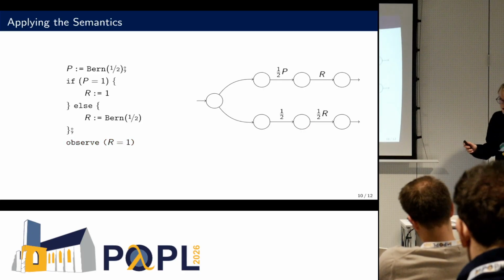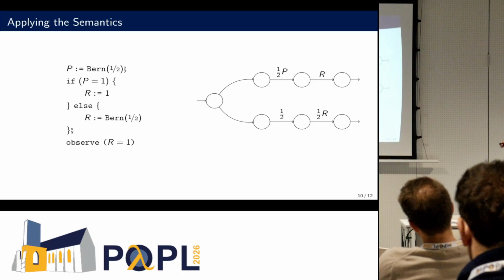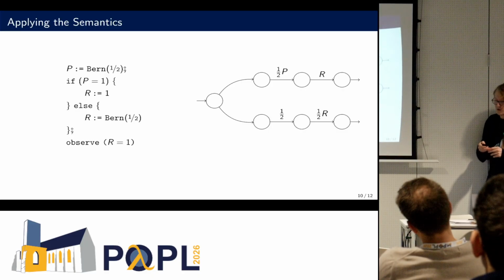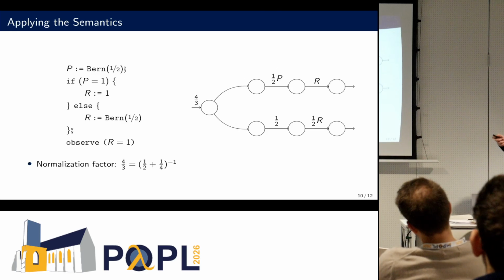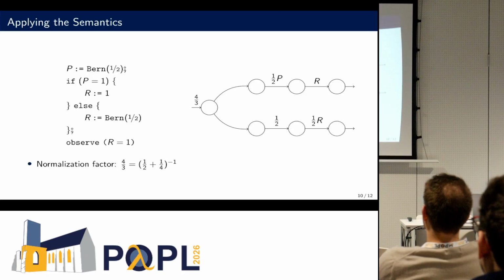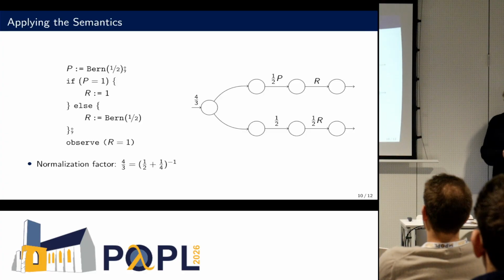OK, now we are almost done. However, what we now have is the unnormalized posterior distribution. So we have a subdistribution since we have removed probability mass. And now we want to normalize this again. So therefore, we compute the probability mass of this automaton. We've shown in our publication that this is possible in polynomial time. And then we normalize or weight the whole automaton by the reciprocal of this. And now we're done. We have the normalized posterior distribution, which has a probability mass of 1 again.